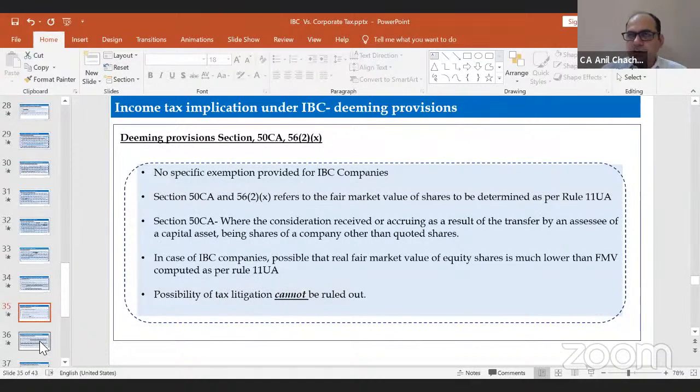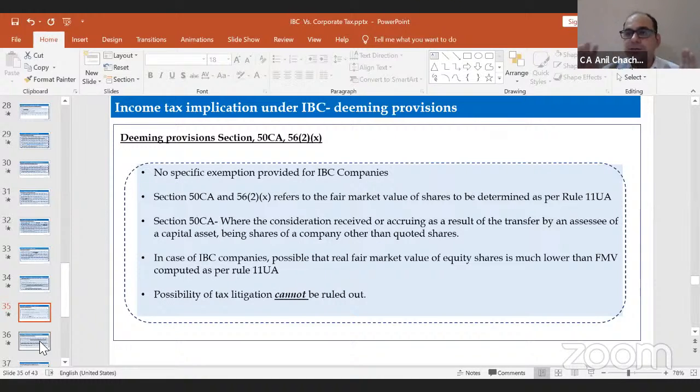Now the deeming sections, section 56(2)(x) and 50CA. There is no specific exemption, because in most cases of IBC companies, fair value would be different from book value, because you are already in a stress condition. Fair value could be different and your book value could be different. So in terms of the receiver part, 56(2)(x), where any sum of money exceeds 50,000 rupees, whether section 56(2)(x) will get attracted or not, right? And for the seller part, whether section 50CA would get attracted or not.